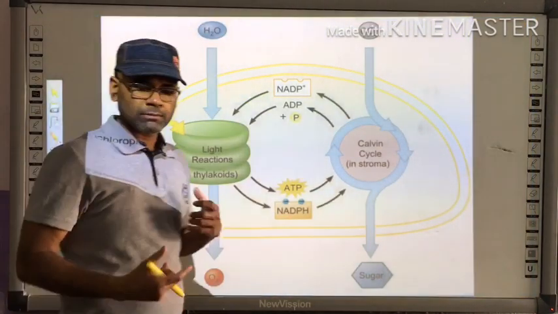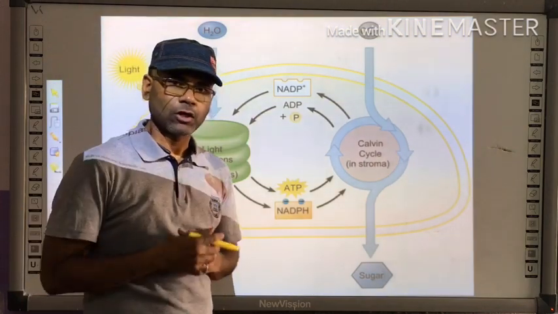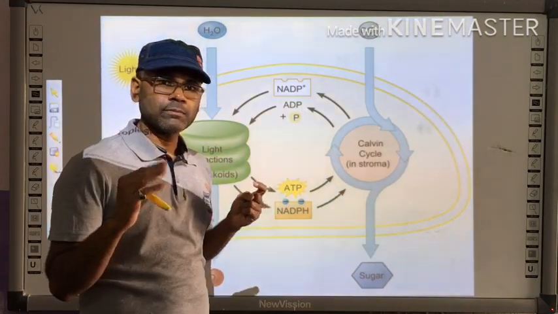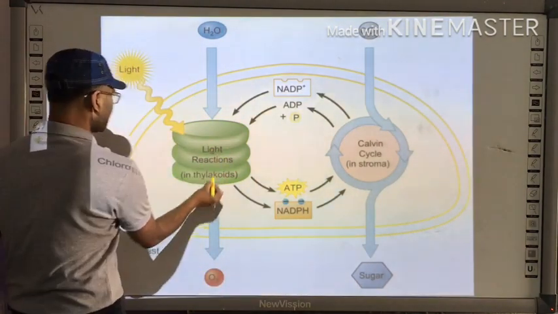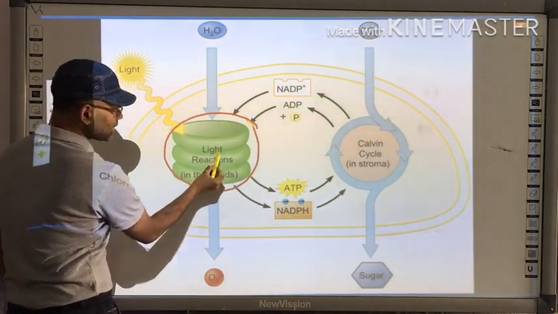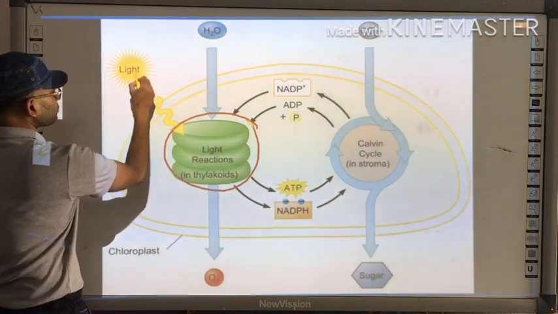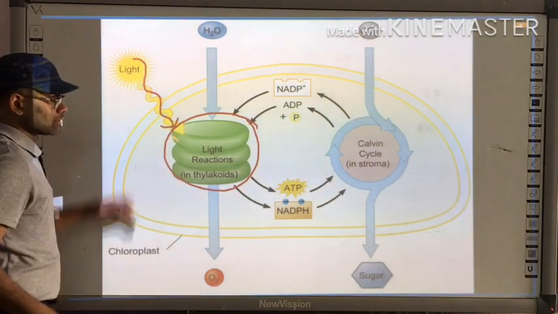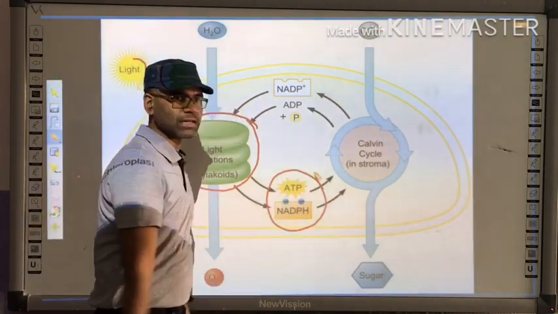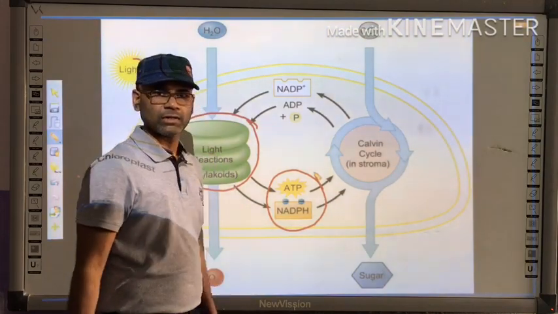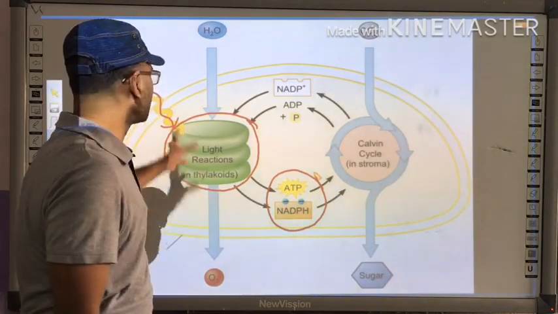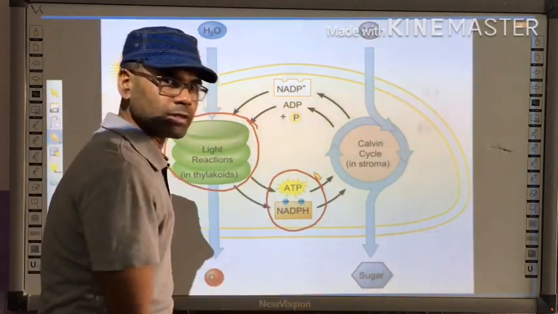So if we talk about the process of photosynthesis that we will talk about, just here in the chloroplast, this is the thylakoid membrane, and these thylakoids are the site for trapping of light energy. This thylakoid traps light energy and produces various energy molecules, that is ATP and NADPH. Just to show you where the process takes place, I have drawn this, and this explanation we will do in the next slide.